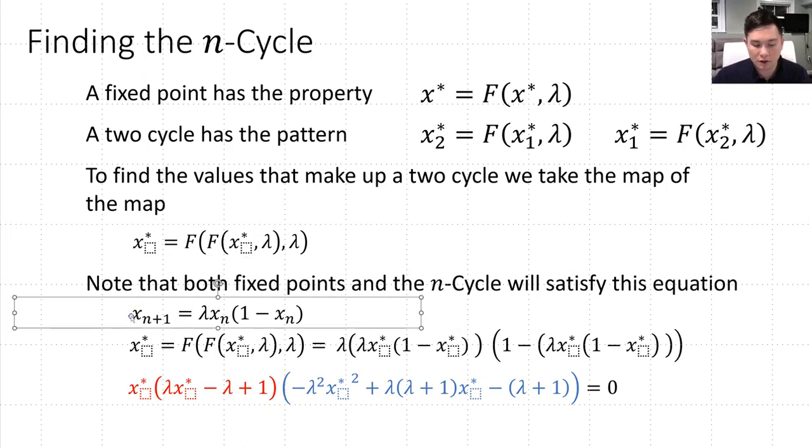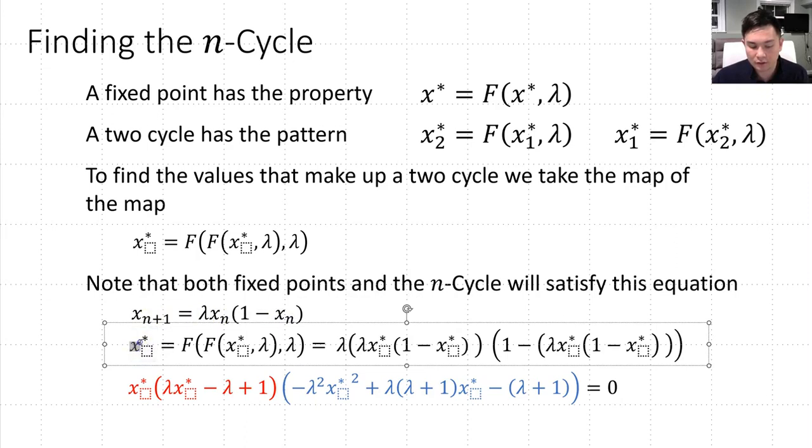So just as a reminder, our base map is xn plus 1 is equal to lambda times xn times 1 minus xn. So now what we have to do is take this whole form and substitute it in for both xn's that are present here, and then turn all of our xn plus 1s and xn's into the x star values.